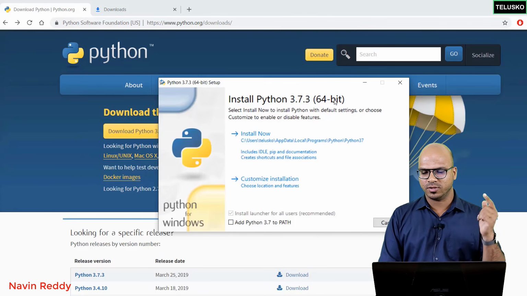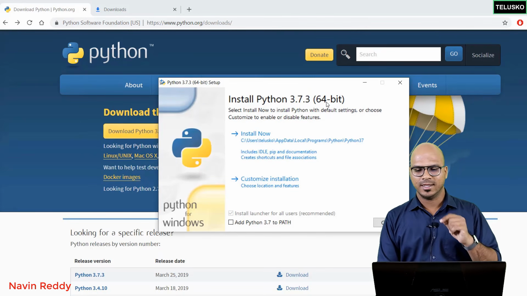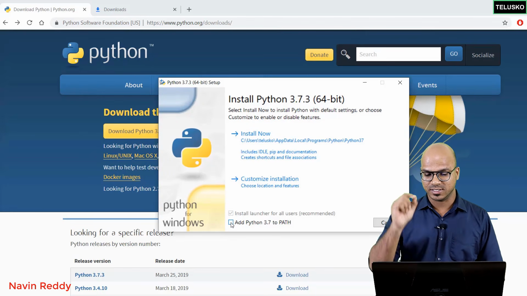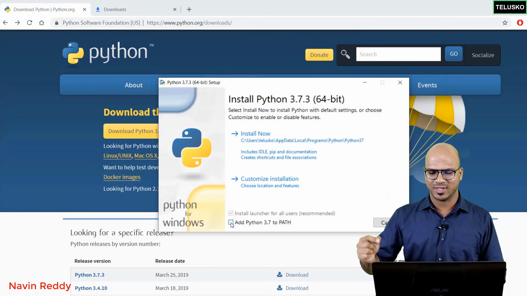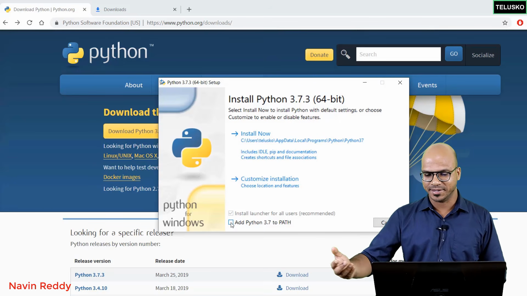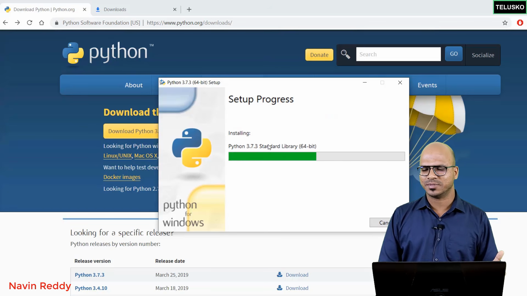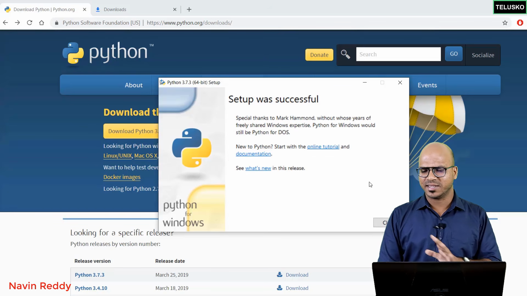You have to make sure your Windows version is 64-bit, and just do that. Okay, 64-bit OS. And then you also have to make sure that you check to add Python to your path so that you don't have to do that setup later. So just check that, and here click on install now. It does take some time. Okay, so it says setup done for Python.